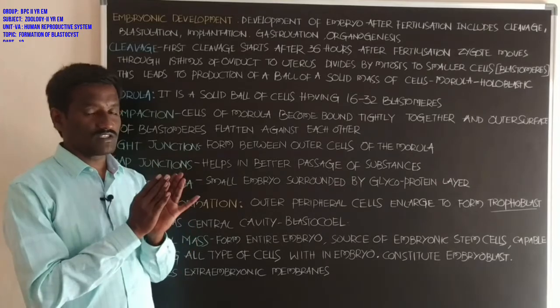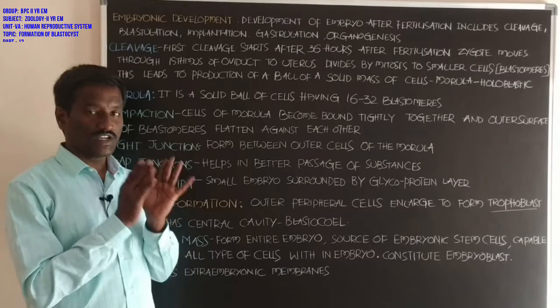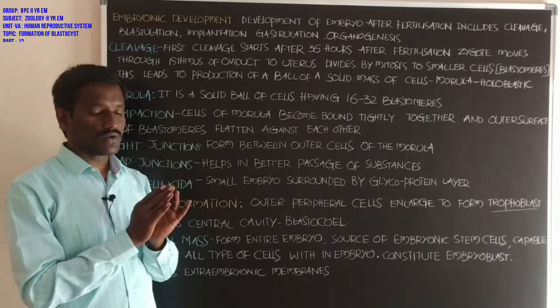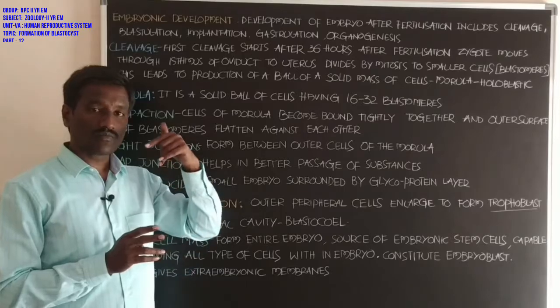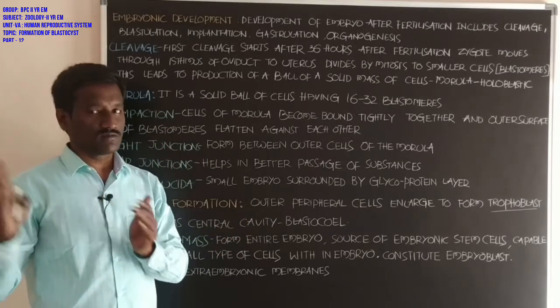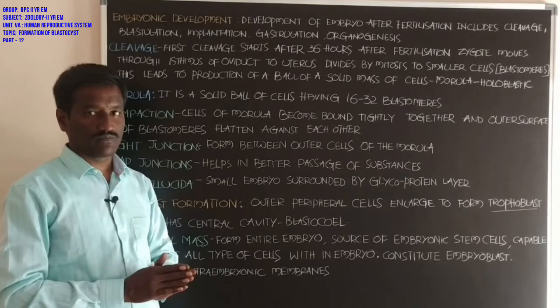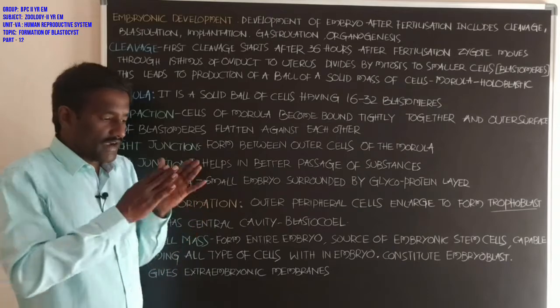The cells present in the three germinal layers go through differentiation, development and division, and form the different types of organs in the fetus.